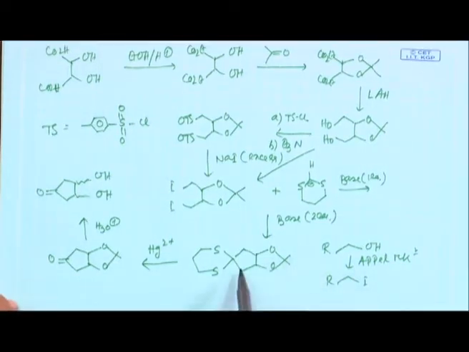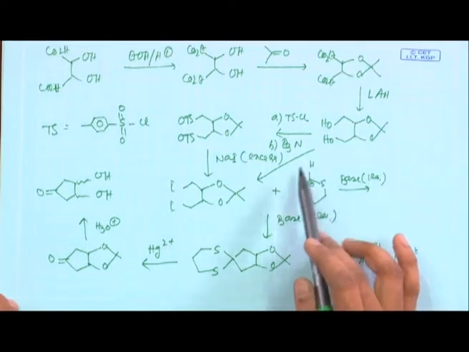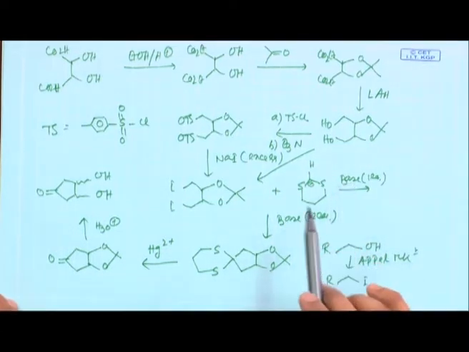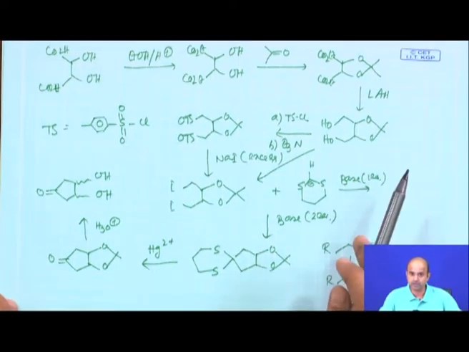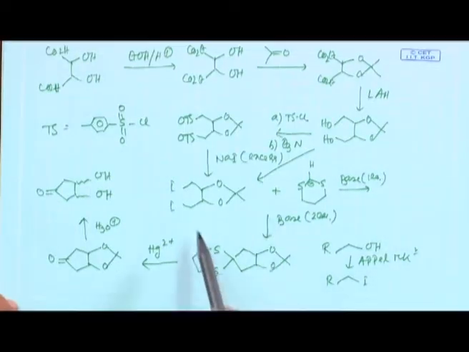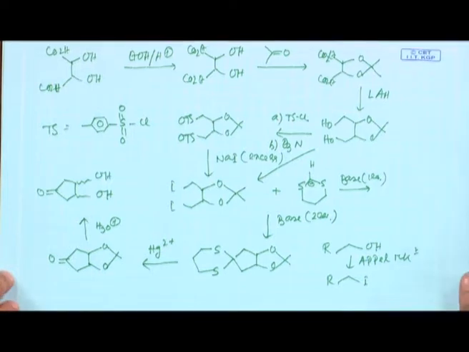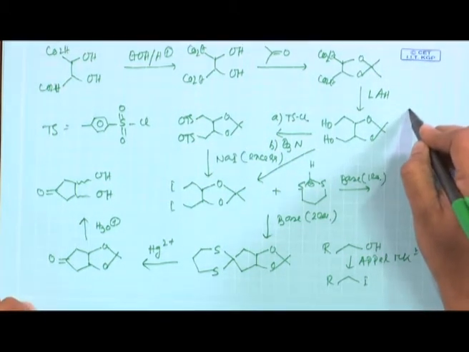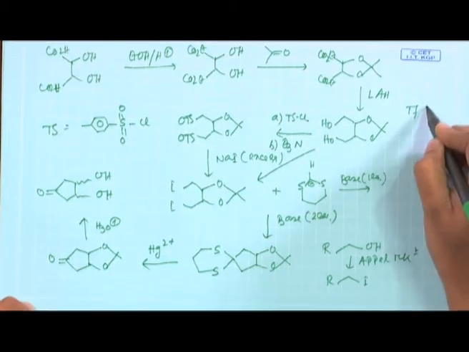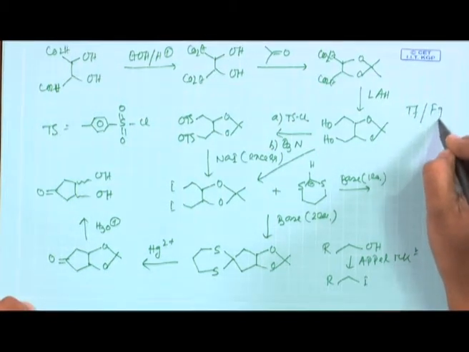And once you make this diiodo, you react with this 1,3-dithiane of formaldehyde stepwise. Two hydrogens need to be abstracted, you generate the doubly charged species and react with this double electrophile to get the final product, and then you need to deprotect the thioketal protecting group. Now, eventually this is a nice demonstration of the transformation based approach as well as the functional group based approach.